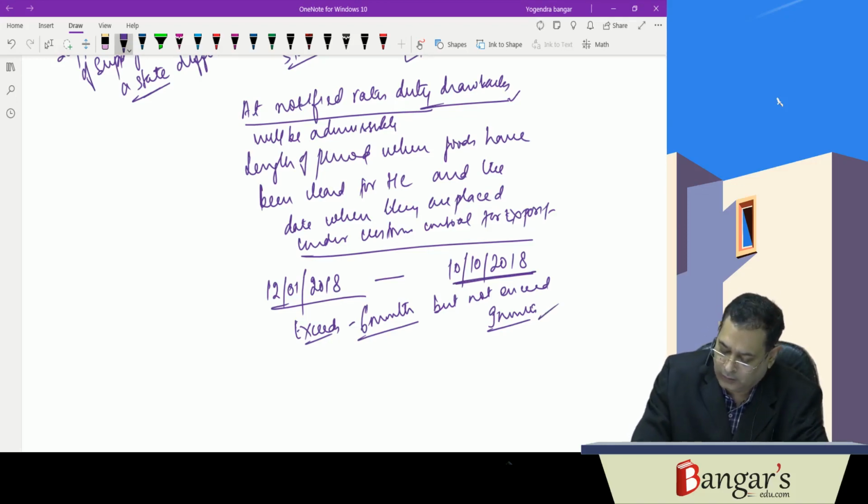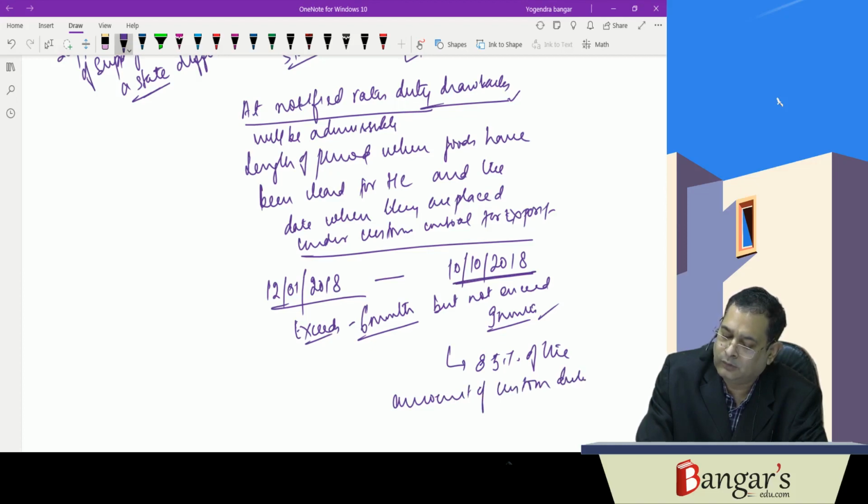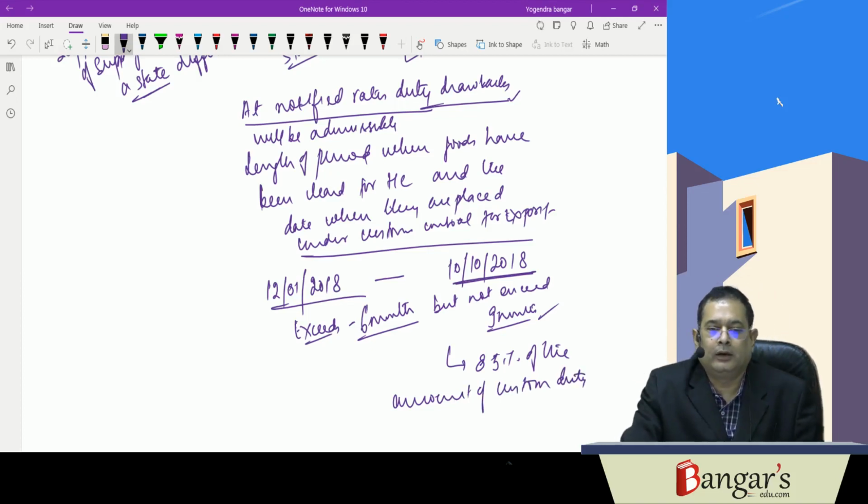So here the amount of drawback admissible will be what? 85% of the amount of custom duty paid? So the length of the period does not exceed 9 months.